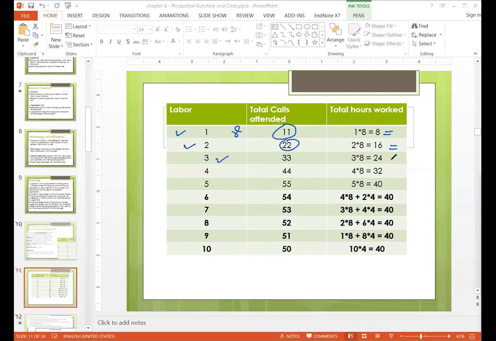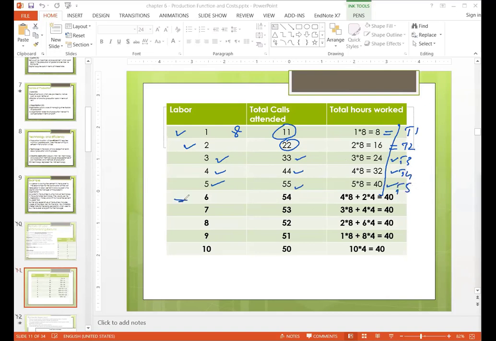Third person, 24 hours of work, 33 calls. Fourth person, 32 hours of work, 44 calls. Five people, 40 hours of work, 55 calls. So this is table number one, two, three, four, five. So they had five tables.